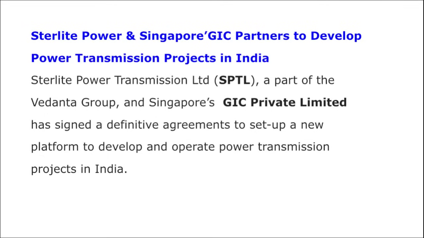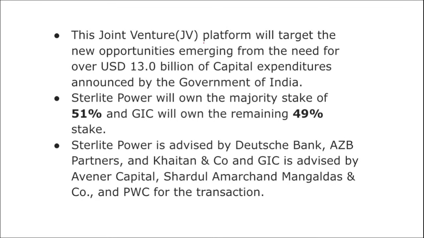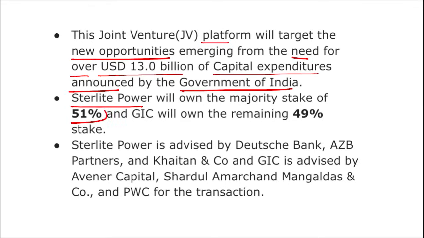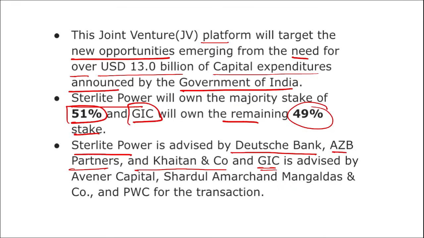Correct? Then remember, this joint venture platform will target new opportunities that are emerging from the need of over $13 billion of capital expenditures announced by the government of India. Here, Sterlite Power will own the majority stake of 51%, and GIC, they will own the remaining 49% of the stake. Here, Sterlite Power is advised by Deutsche Bank, AZB Partners, and Khaitan and Co, and GIC is advised by Avendus Capital, Shardul Amarchand Mangaldas and Co, and PwC for the transaction.